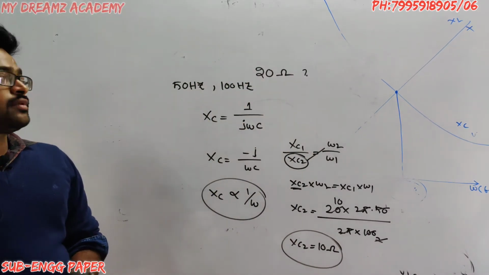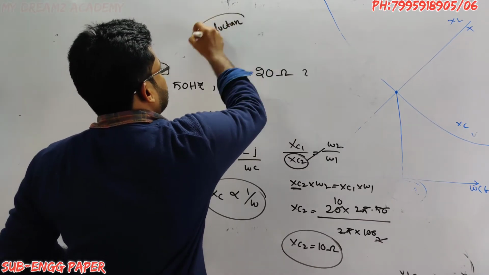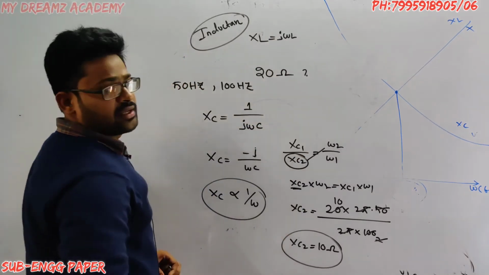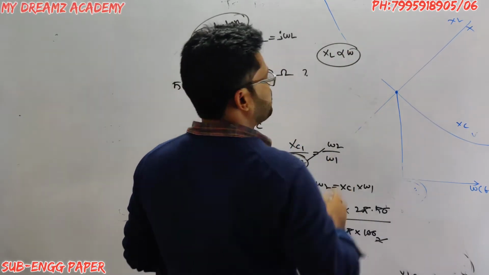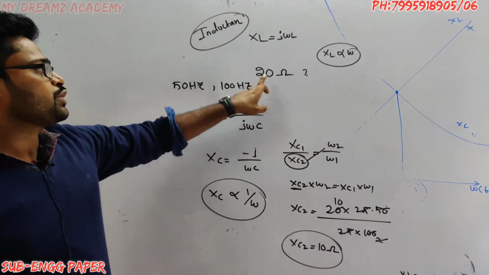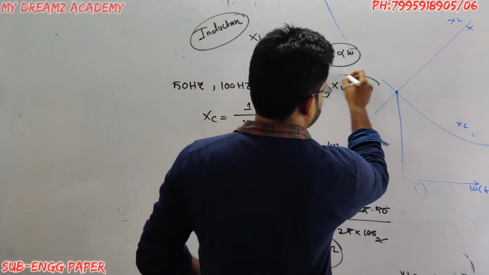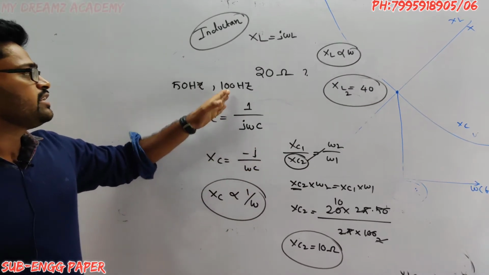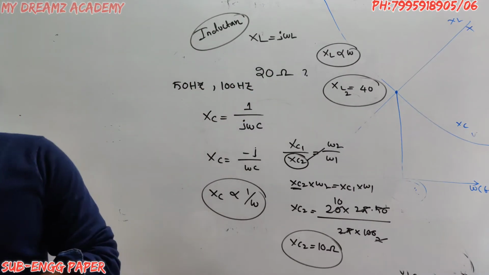The same question asked for inductance. Inductive reactance XL is equal to j omega L, where XL is directly proportional to omega. If the frequency is increased, here the frequency is doubled, so reactance is also doubled. XL2 is equal to 40. But capacitive reactance is inversely proportional: if the frequency increases, capacitive reactance decreases. This is question number 24.